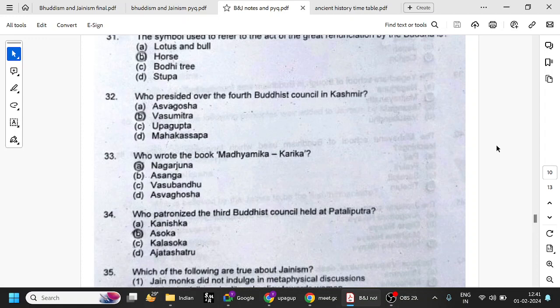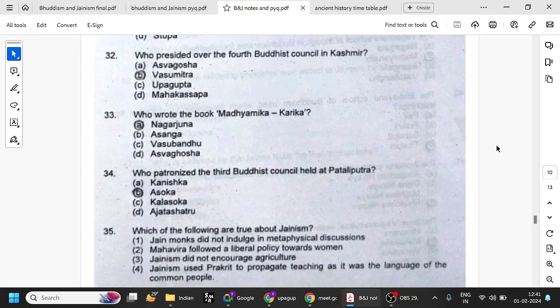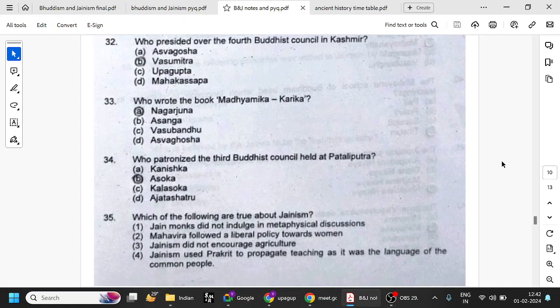Fine. Who wrote the book Madhyamika Karika? Nagarjuna. Nagarjuna also is a very prominent Buddhist monk, and from the AP history point of view also is very important. Okay, Nagarjuna Konda, etc. All those things, and who is the king who persecuted Nagarjuna? All those things will come in AP history. So that's also very important. Vasubandhu, Asanga, all they are related to Buddhism. Remember that. And he wrote Madhyamika Karika.